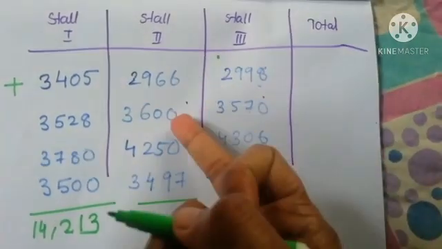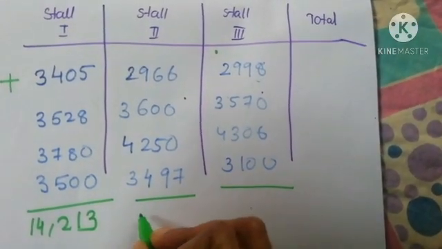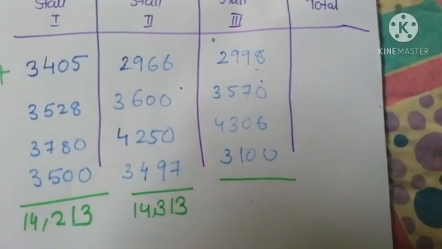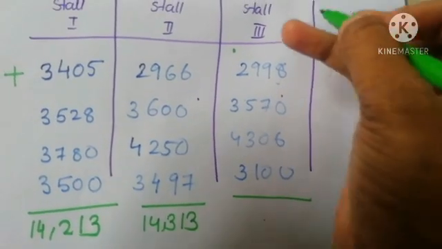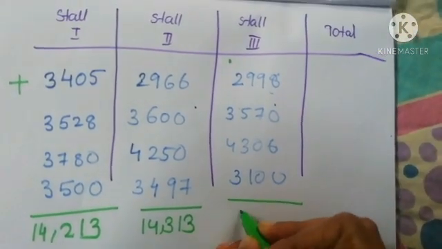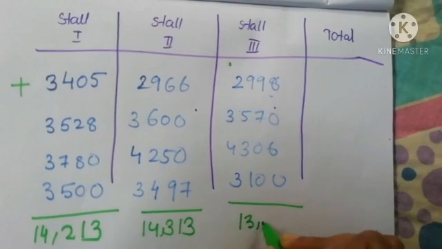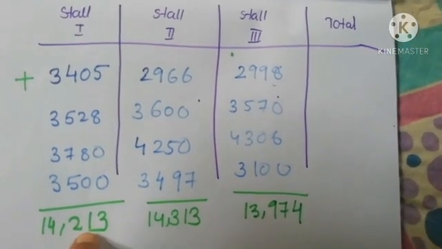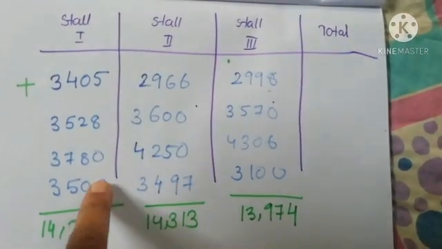And the second stall's total is 14,330. And stall 3's total is 13,974. This is the total amount for these 4 days.